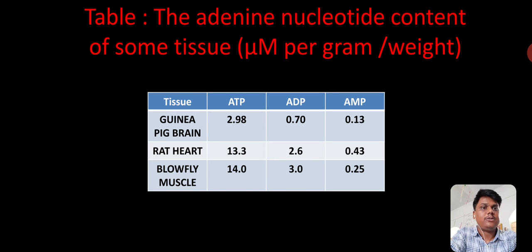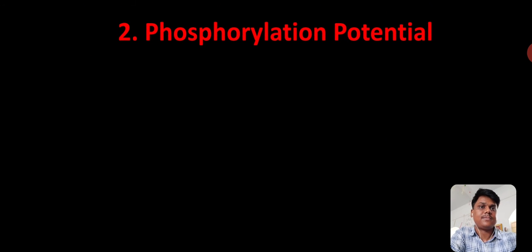From this chart, you can easily understand that the energy charge for all these cells lies between 0.80 and 0.95, and that is the most important thing: the cells which are fully nourished maintain high energy for utilization of energy.